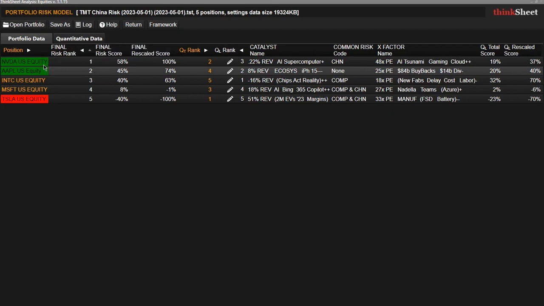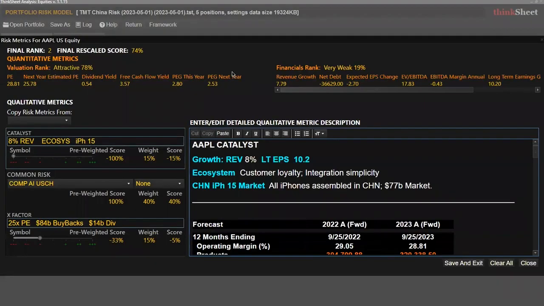There is an obvious inconsistency between Apple's none of the risk, including China, and the triple minus catalyst based on the previously projected supply chain risk for the iPhone in China. The analyst thus goes to the Apple page to update the catalyst based on the just announced support by the Chinese for the iPhone supply chain. Checks a rank of second and a score of plus 74.